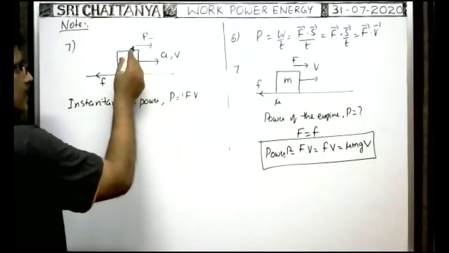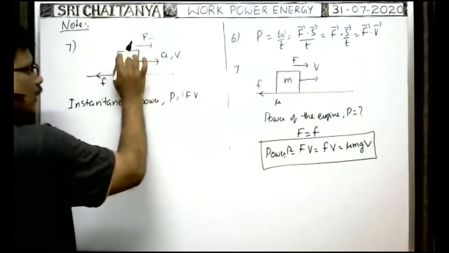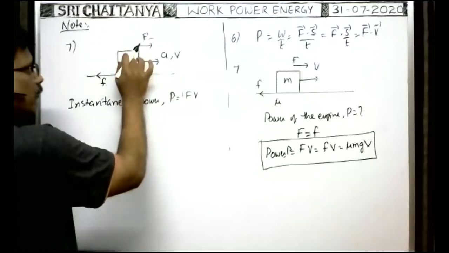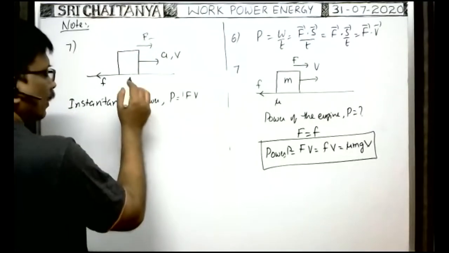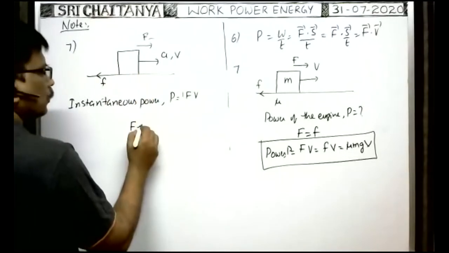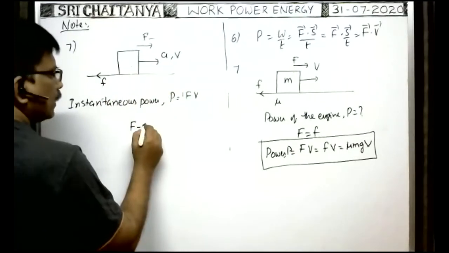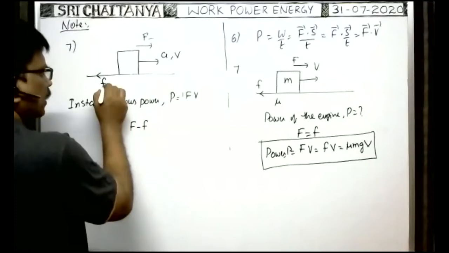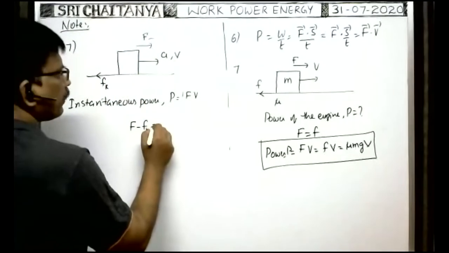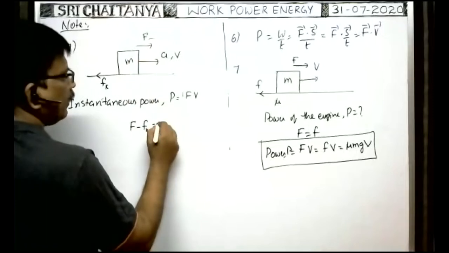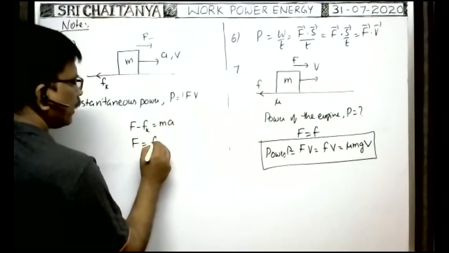As the vehicle travels with an acceleration A, because of the applied force F by the engine on the vehicle, the net force acting on the vehicle is equal to the force applied by the engine in the forward direction minus the friction force. That is the kinetic friction here, as the vehicle is in motion. F minus Fk is equal to mass of the vehicle into acceleration. From this, the force applied is equal to Fk plus ma.